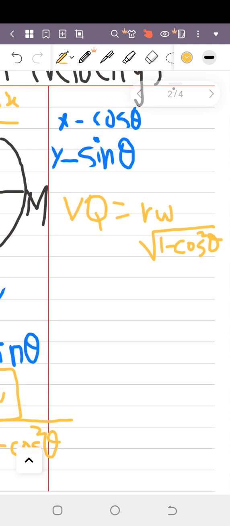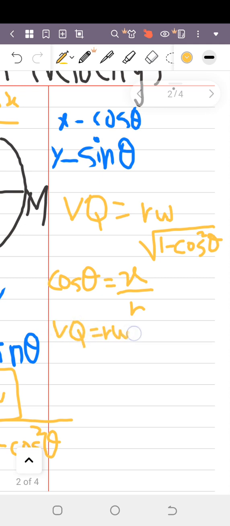I hope till here it is clear to you guys. Now this is the velocity of the shadow. Further, we know that cos theta is equal to x upon r, since in circular motion x was the arc length and r was the radius. So let's put this: VQ is equal to r omega times the square root of 1 minus x over r whole square.